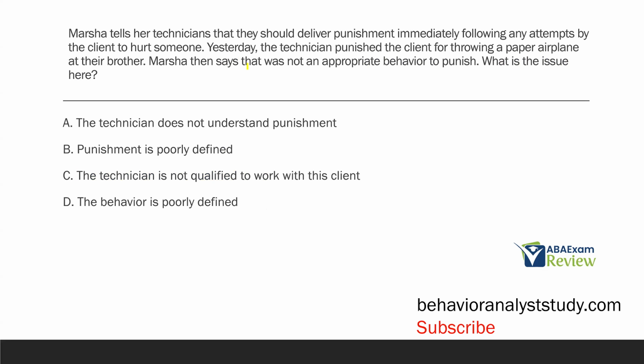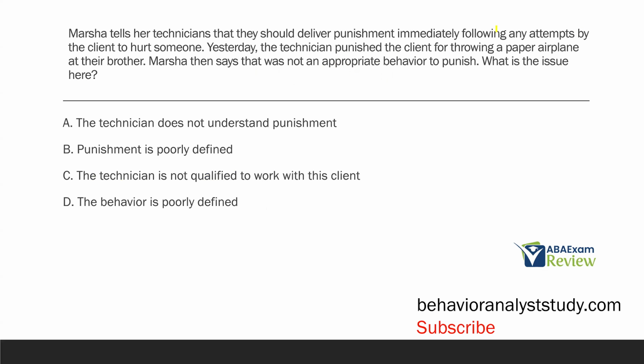Marcia tells her technicians that they should deliver punishment immediately following any attempts by the client to hurt someone. Yesterday, the technician punished the client for throwing a paper airplane at their brother. Marcia then says that was not an appropriate behavior to punish. What is the issue here?